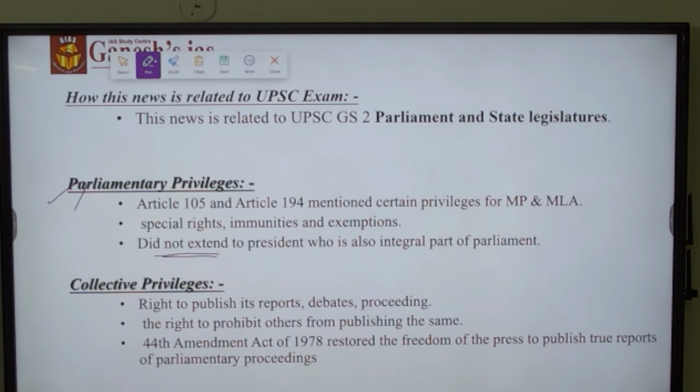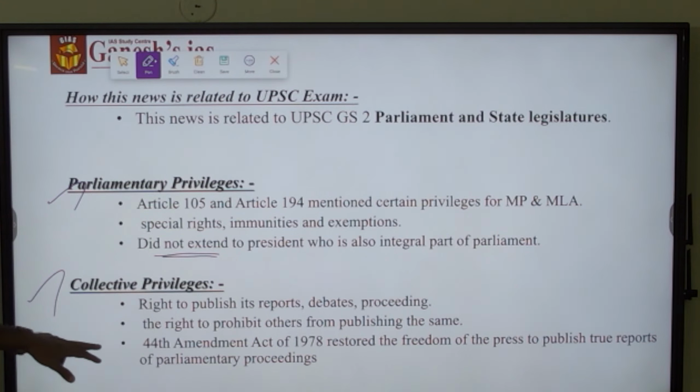And there are two types of privileges. One is collective privilege. Collectively, the parliament will be publishing the reports, debates, as well as proceedings, and they could collectively prohibit others from publishing the same, that is the report, debates, or proceedings.